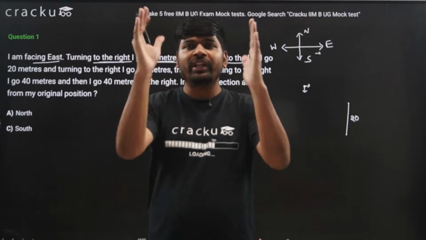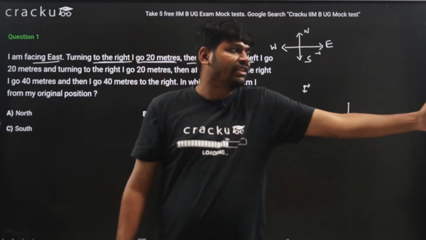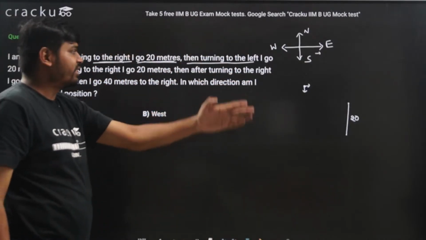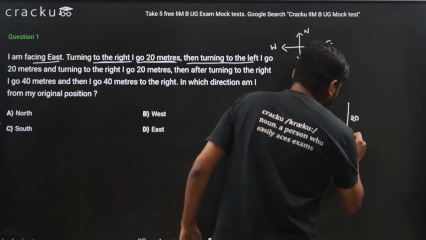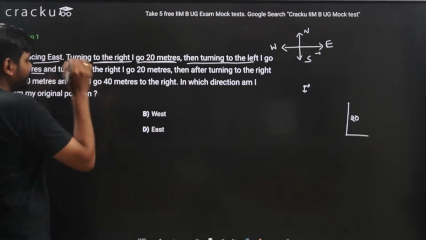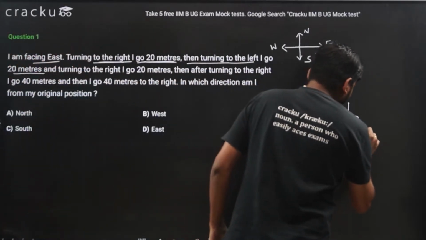When I go in the south direction and take the left, left means this direction, that is east direction. So I take the east direction and I go 20 meters again. So this is also 20 meters.